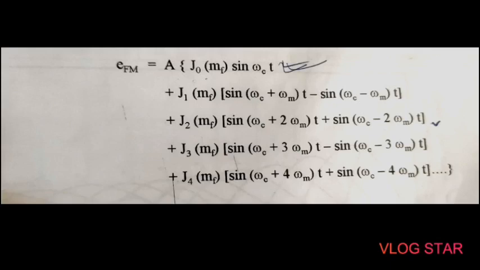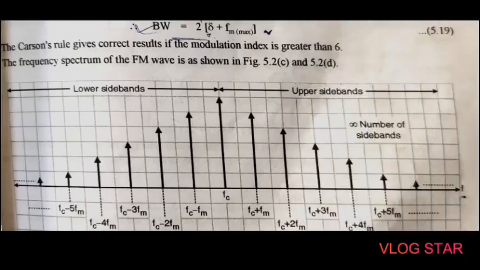Then the FM wave ideally consists of an infinite number of sidebands. As we know, in case of AM there are 2 sidebands and 1 carrier signal. But in case of FM, there are n number of, or we can say infinite number of, sidebands. So all the terms except the first one are the sidebands. The amplitude of the carrier and sidebands is dependent on the J coefficients, which are expressed from J0 to J1, J2, J3 up to Jn. The values of these coefficients can be obtained from a table, or we can see them from a graph.